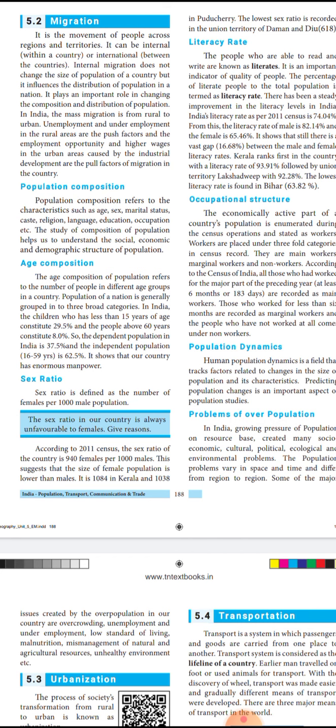Next comes the age composition. It refers to the number of people in different age groups. That is, they'll divide it into age groups, like under the age group of 1 to 5, how many people are there?